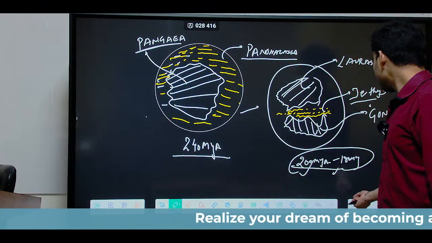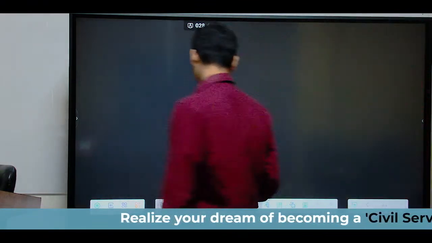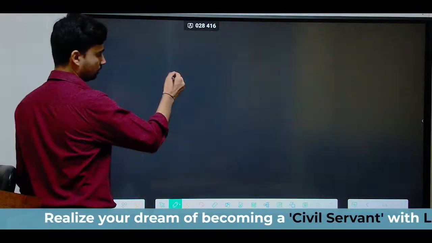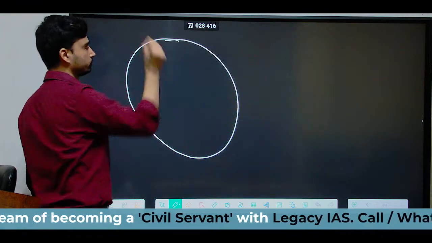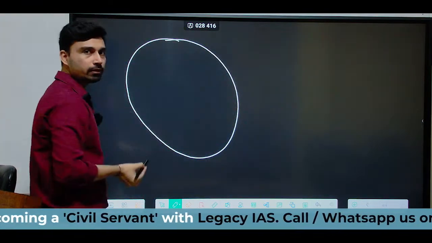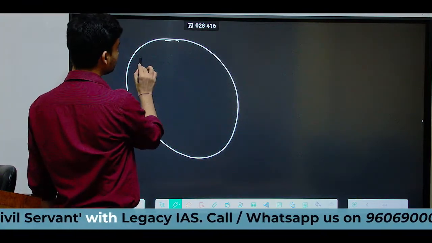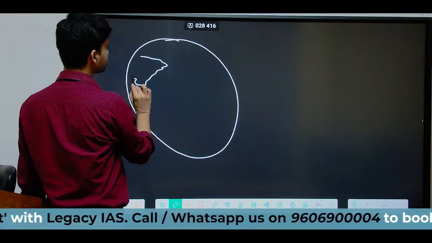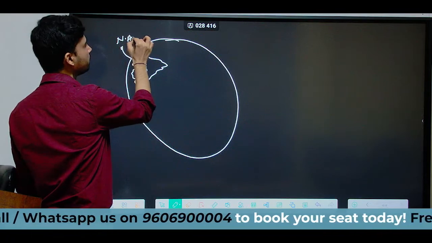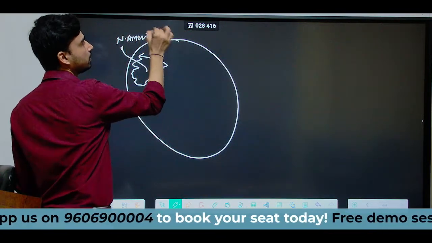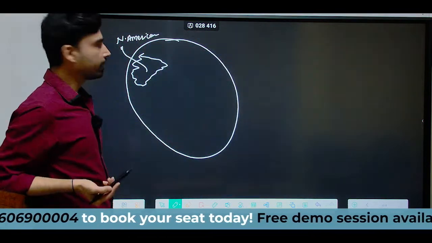If we go further, we have Laurasia in the north. So Laurasia is basically splitting apart into three continental land masses. One is what we today call the North American continent, which today consists of the USA and Canada.